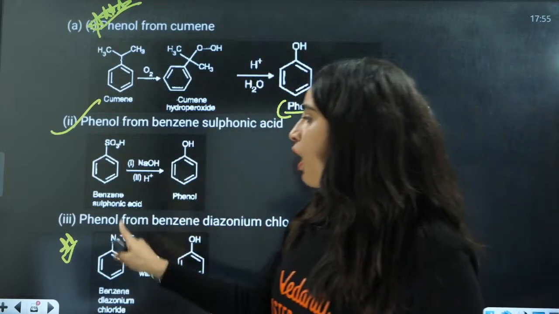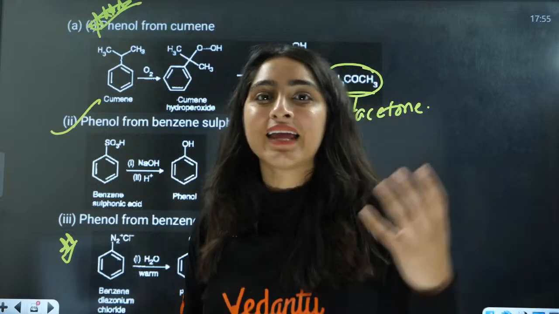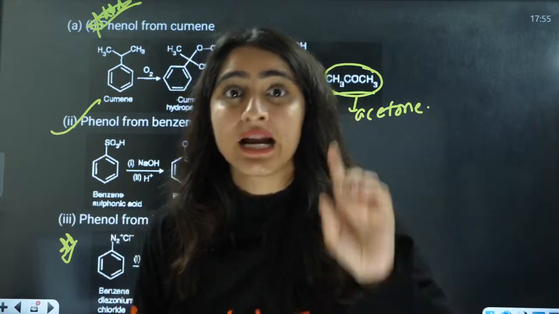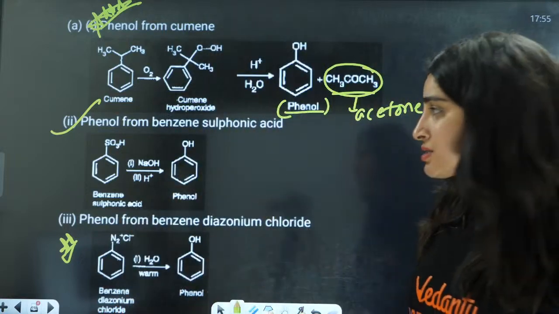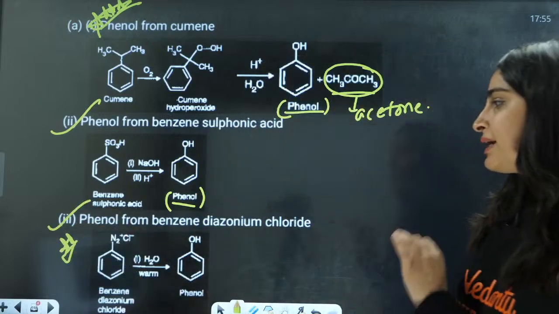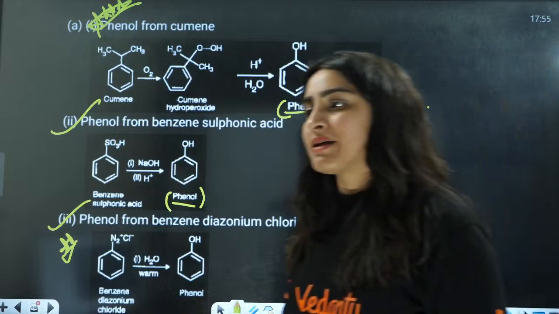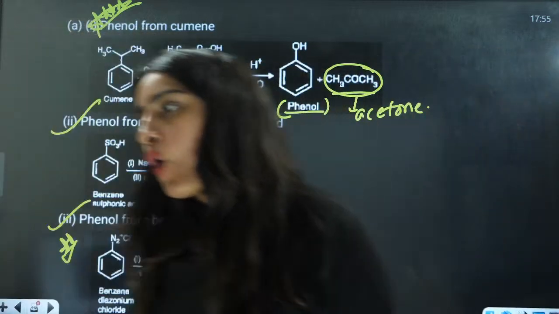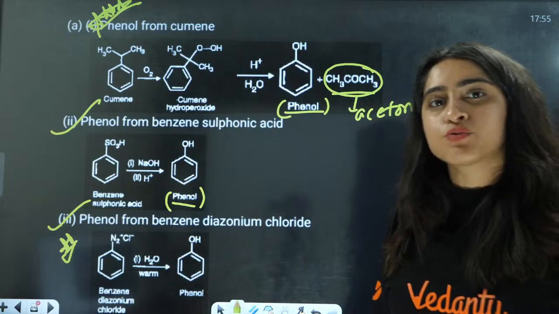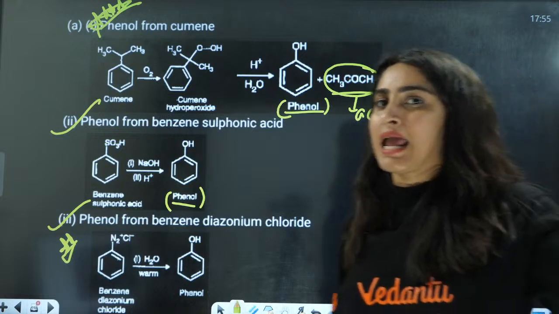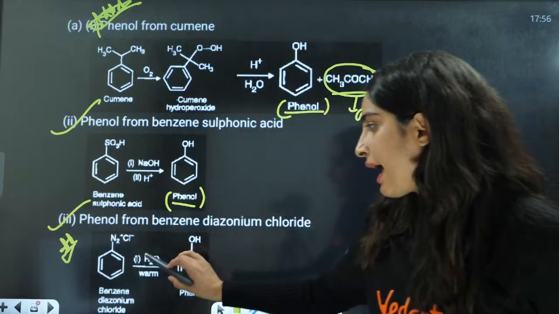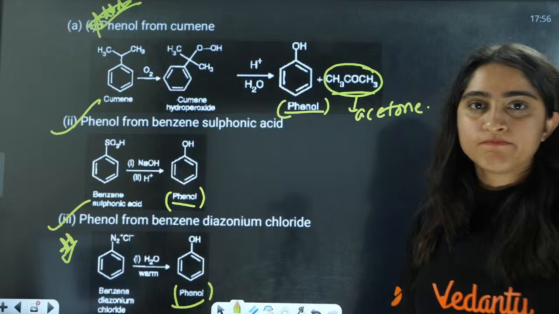Next is, for benzene sulfonic acid, firstly react it with NaOH, then fuse it with NaOH, you will have sodium phenoxide. After that, do the acidic hydrolysis, then you will get the phenol here. Third is phenol from benzene diazonium chloride. How do you get phenol from benzene diazonium chloride? That is benzene diazonium chloride, from the diazotization, that is NaNO2 at 0 to 5 degrees Celsius. Then with warm H2O, you will get the phenol.